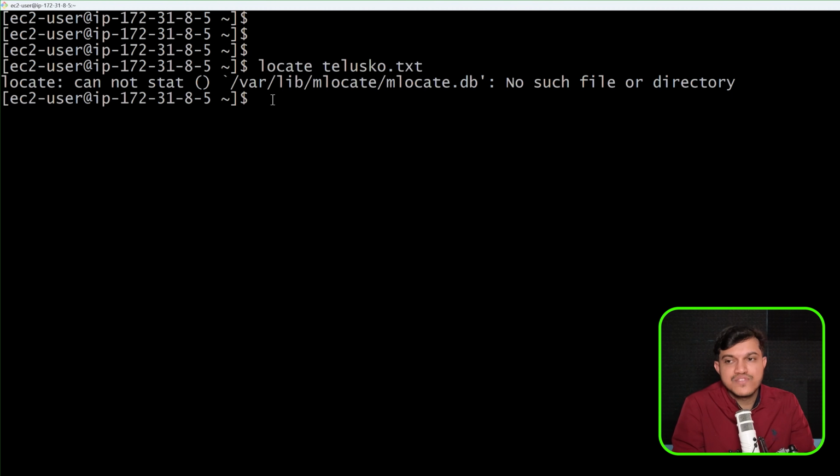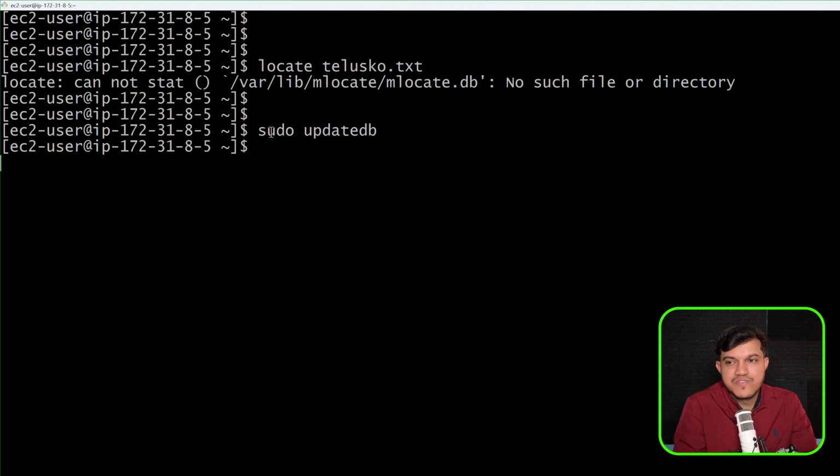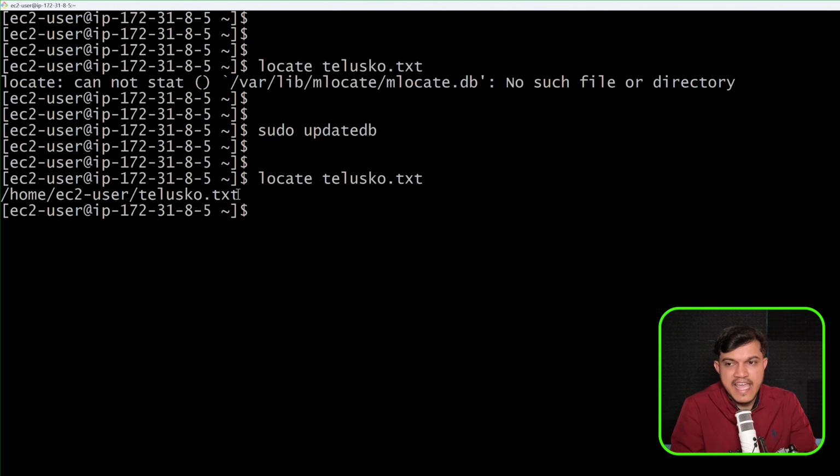So whenever you have some files and if you want that to be there in the locate DB, then you may have to run one command and update it. You have to say updatedb here. Let me just write this command here, sudo updatedb. You may have to update this, okay? And the moment you update this, all the details which we have, all the files which you have created will be updated here. Now again, if you would like to just locate the telusko.txt, and if you run here, you're getting the entire path where it is located, right?